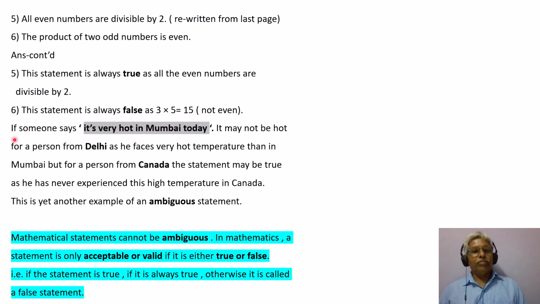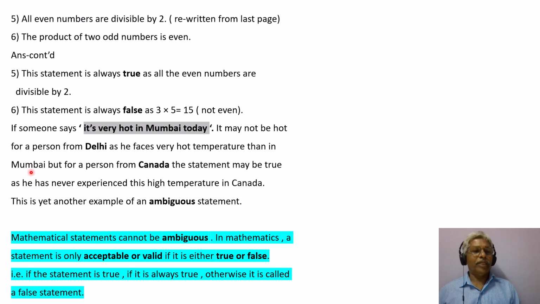Now there is some quote here. If someone says it's very hot in Mumbai, try to understand this very thoroughly. If someone says it is very hot in Mumbai today, it may not be hot for a person from Delhi as he faces very hot temperatures than in Mumbai. In Delhi, he must be facing very hot temperatures.